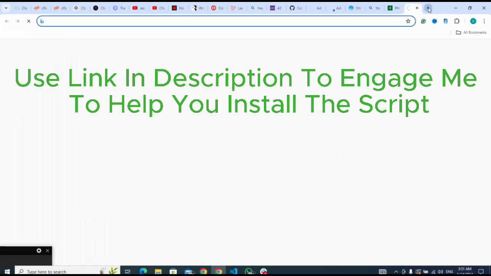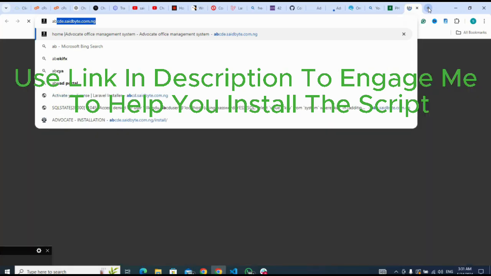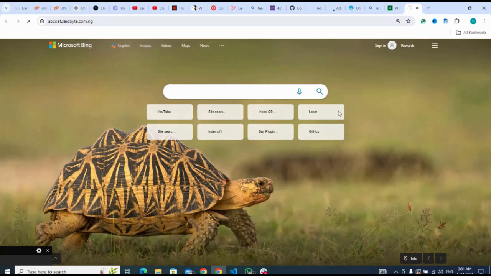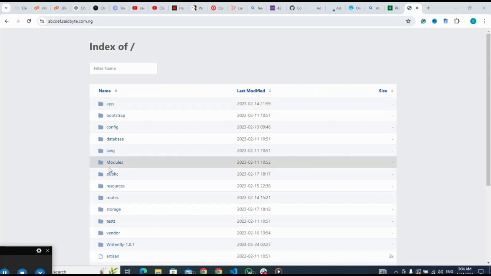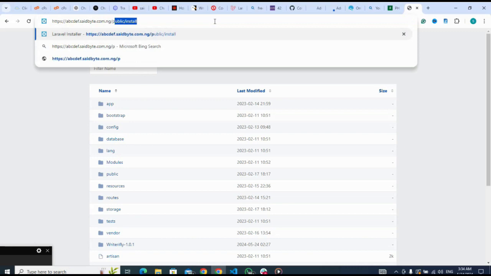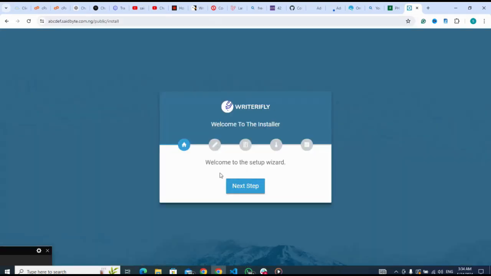Next, I will now go to my subdomain and click enter. Okay, so let me go to /public/install, then enter. Welcome to the setup wizard. I click on next step.